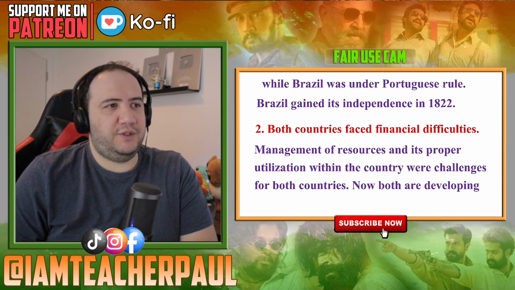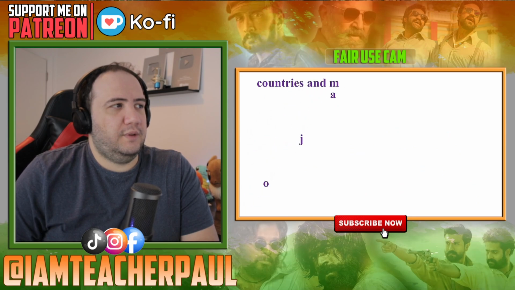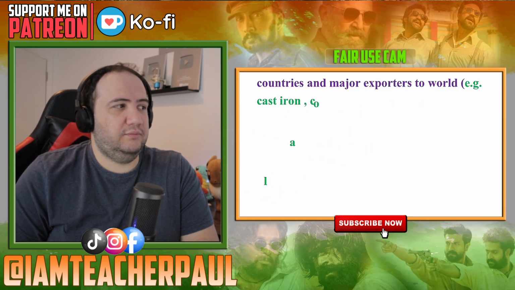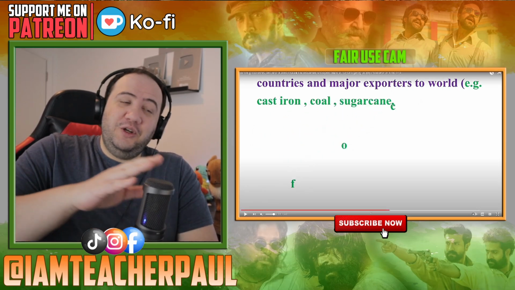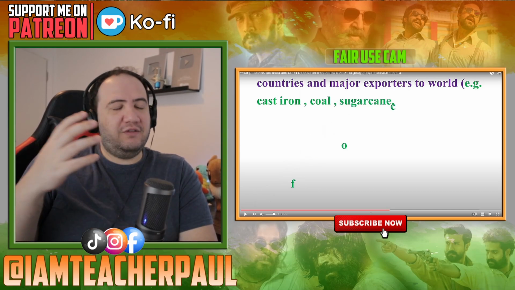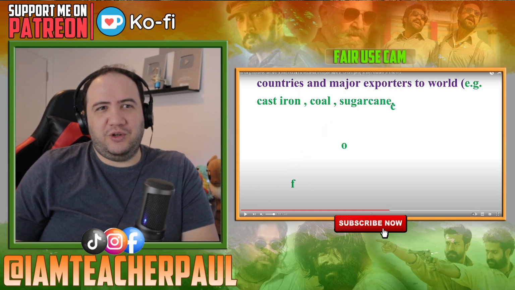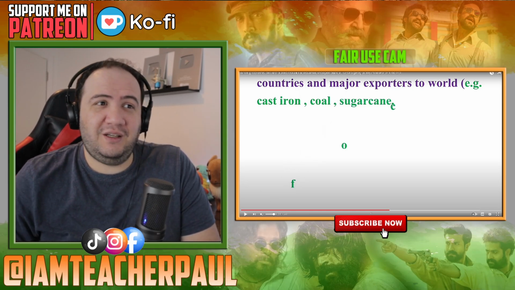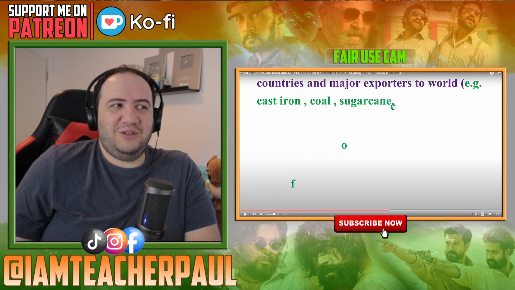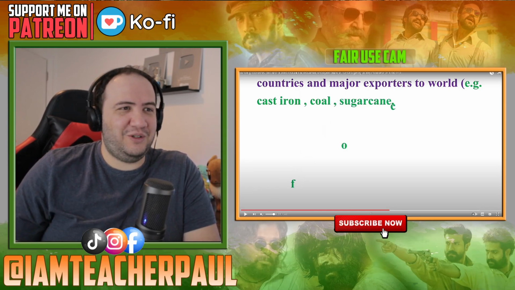Both are developing countries and major exporters to the world. Yes. For example, cast iron, coal, sugarcane, coffee. Sugarcane. I thought sugarcane only existed in Brazil, because I was traveling the world and couldn't find any sugarcane. We always needed to export it from Brazil. But then I started watching Indian movies and Indian videos and Indian content, and I saw that you guys also have sugarcane, and I was like, whoa, see, Brazil and India, we like to sip on sugarcane.